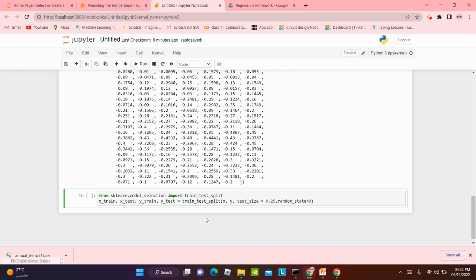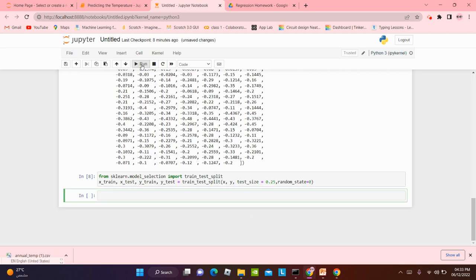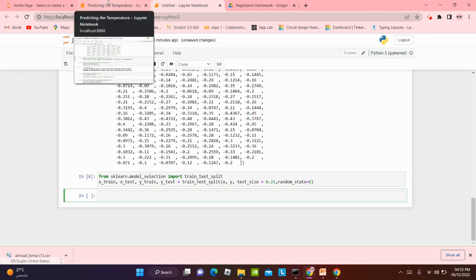Train_test_split. This is an underscore. You press shift to get it. There is also another one if you don't press shift. It's like this, it's a minus, right? When you press shift, it's like this, an underscore. Okay, now let's run it. And it ran successfully. Let's see what else.